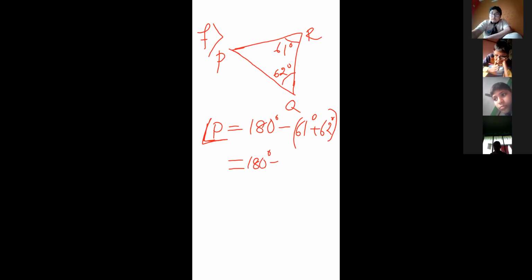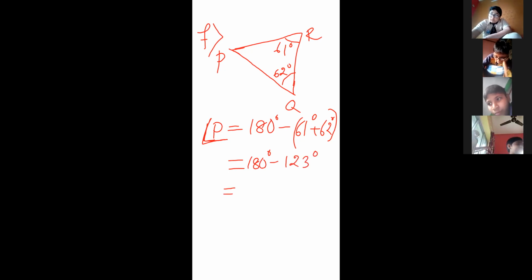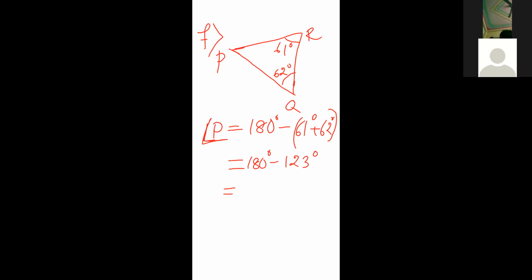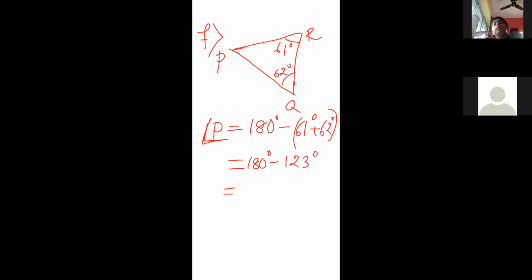Now add them. 123. Okay, now the subtraction value. 57? Anushka, keep your camera on and say. Anuva, keep your camera on.